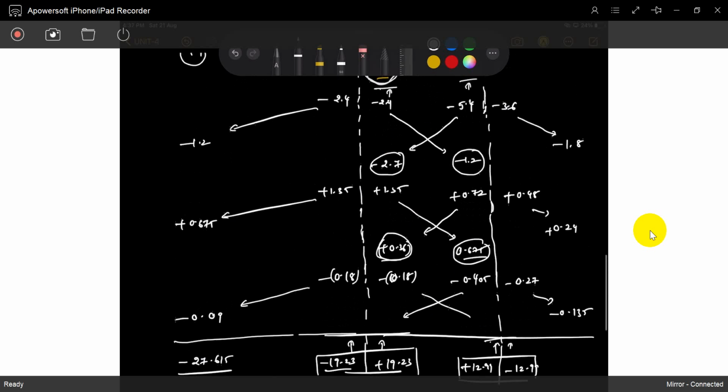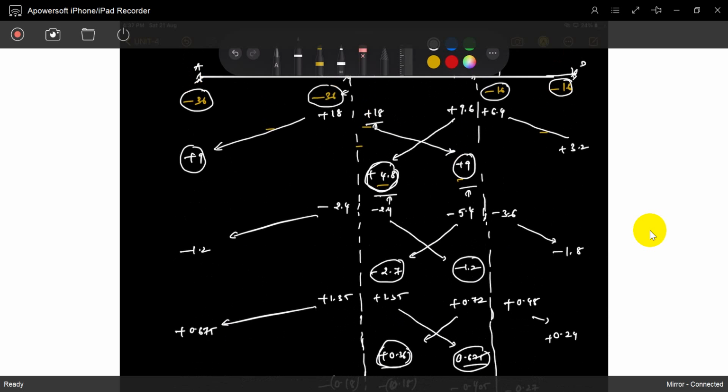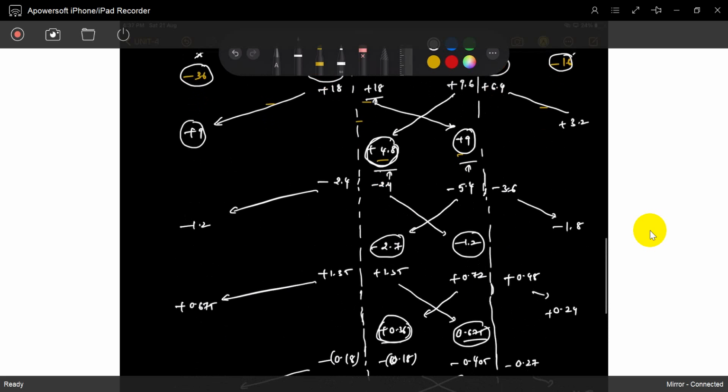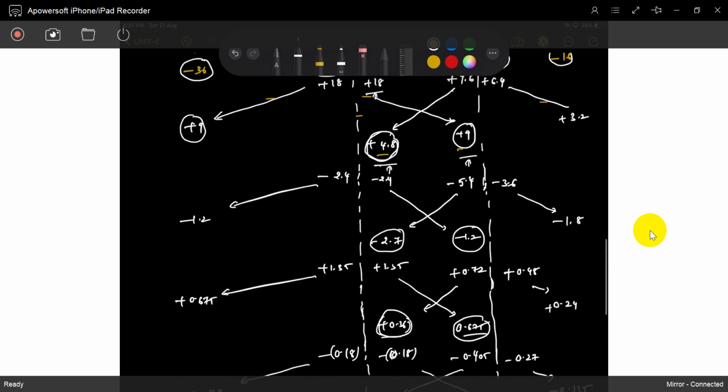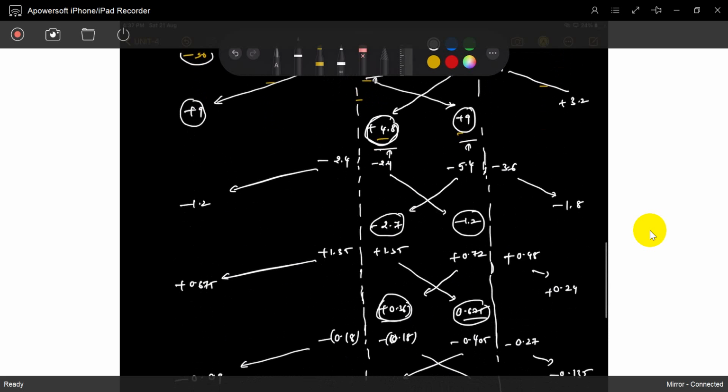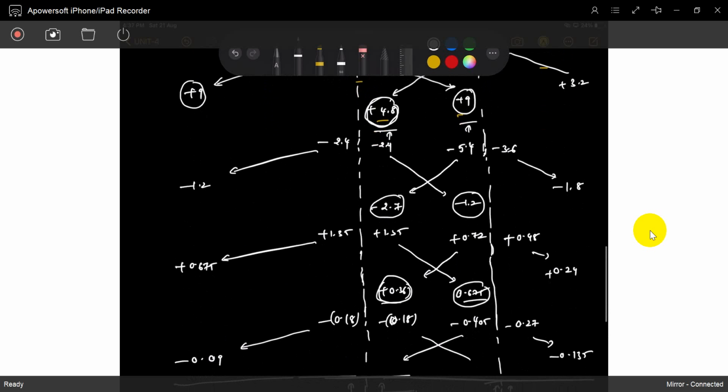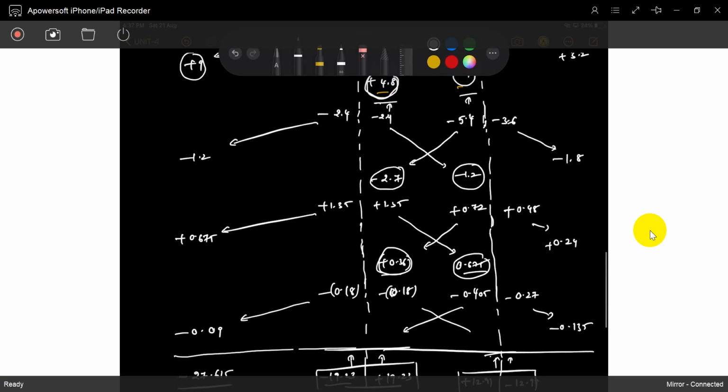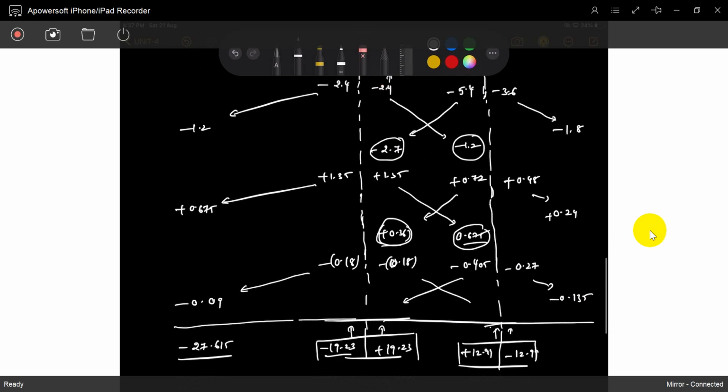So what is this end? This end, if you see, minus 16 plus 3.2 minus 1.8 plus 0.24 minus 0.135. So minus 14.495.